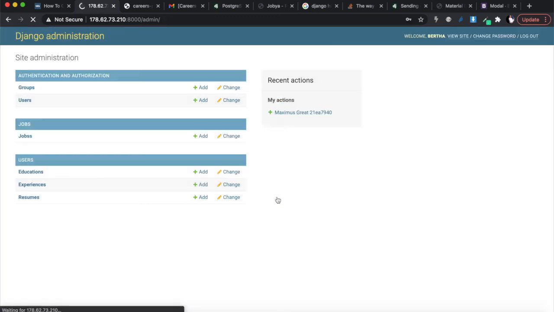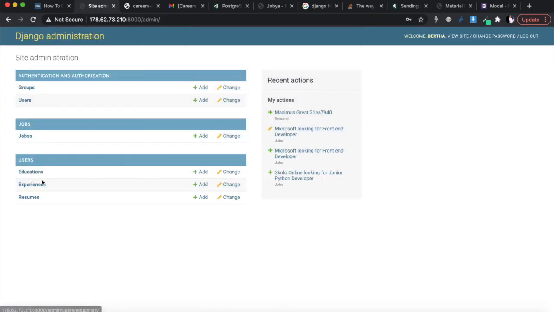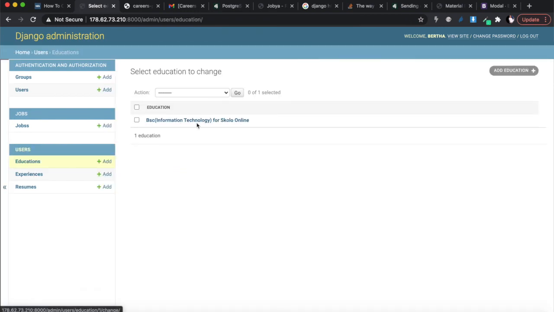All right, I want to log into the admin panel, and then I want to go into education. I just want to check that. There you go: BSc Information Technology for Scholar Online. That's how we're printing it out, remember. So I just want to check that it's there.